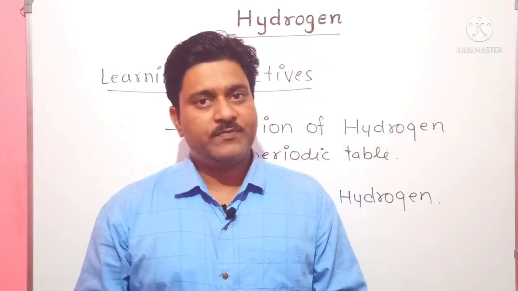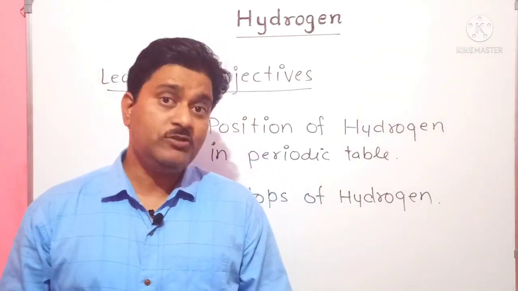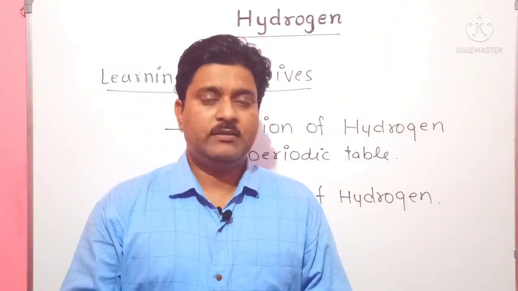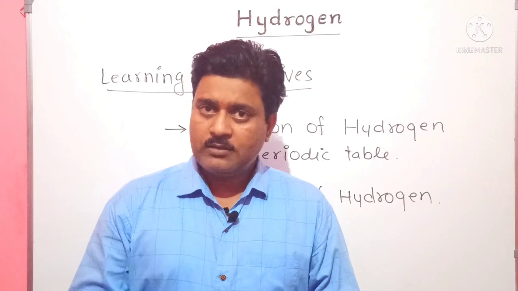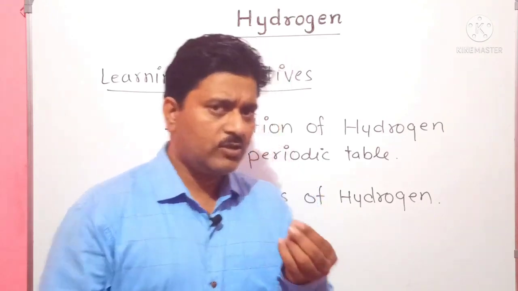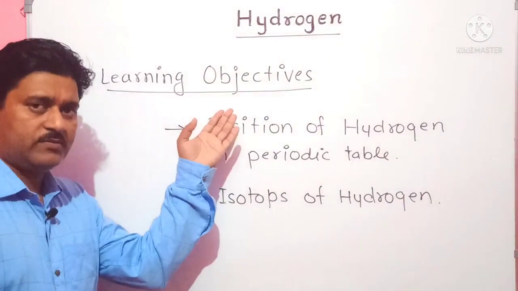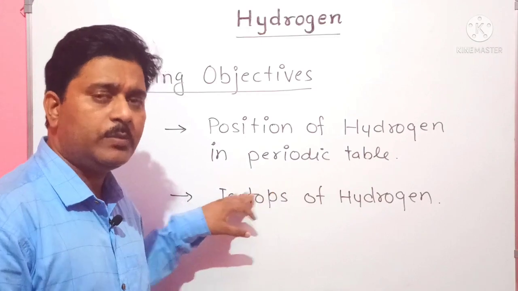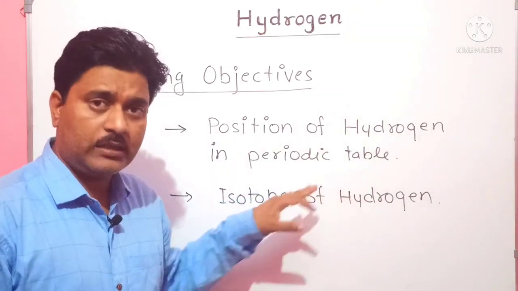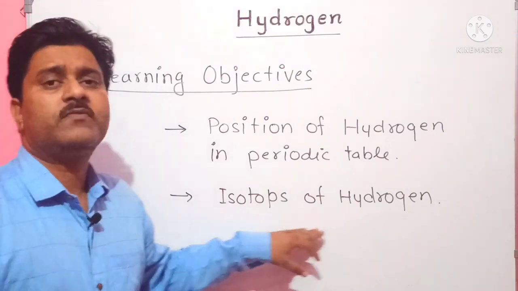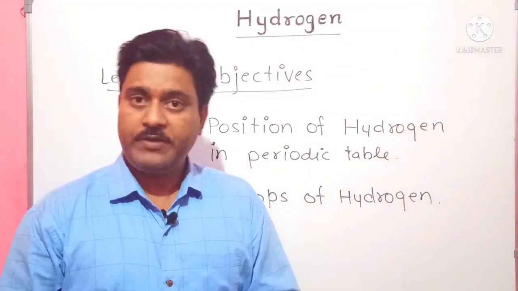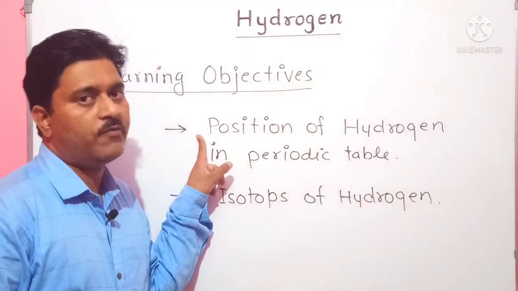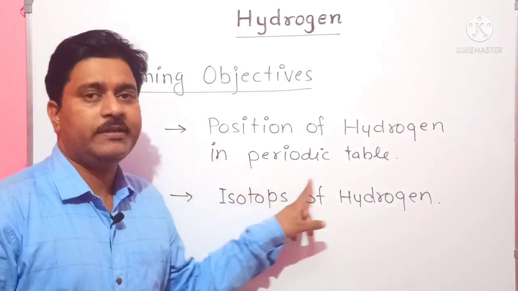Students, today we are going to start a new chapter, that is hydrogen. Today we will be discussing a few topics which are today's learning objectives: position of hydrogen in periodic table, and another objective is isotopes of hydrogen. First of all, we are coming to our first objective, that is position of hydrogen in periodic table.